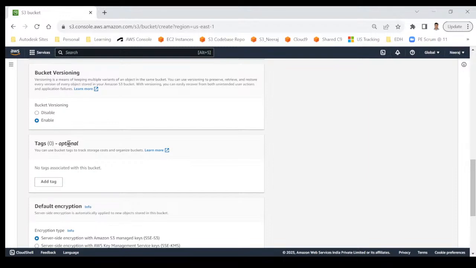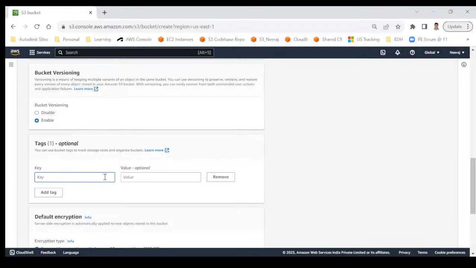Same thing is here. If you want to give some tag, maybe suppose this bucket will be used by a particular team, so you want to associate it with that. There is no technical benefit of having a tag. It's only for identification purpose. So I will add a tag and I would say team name, and value I can give alpha.